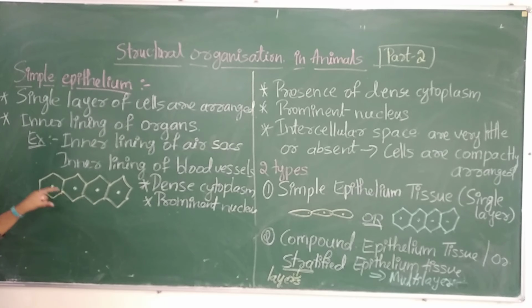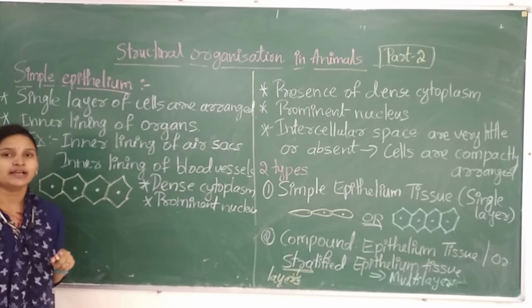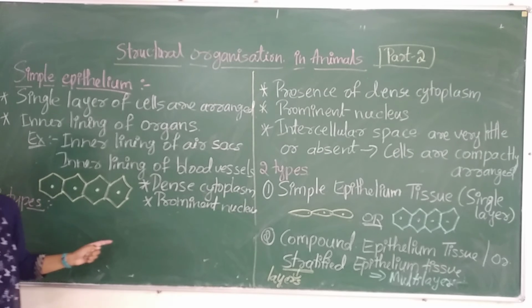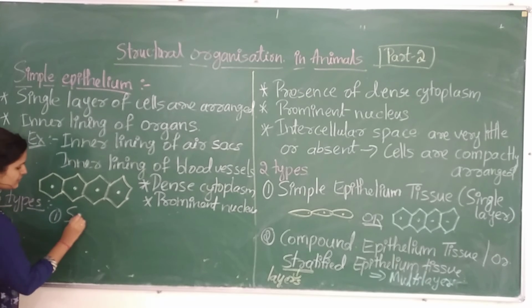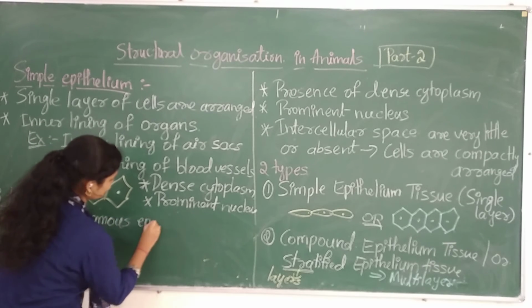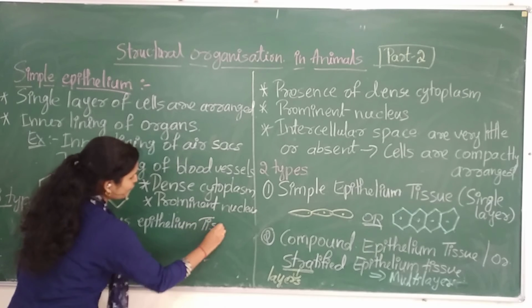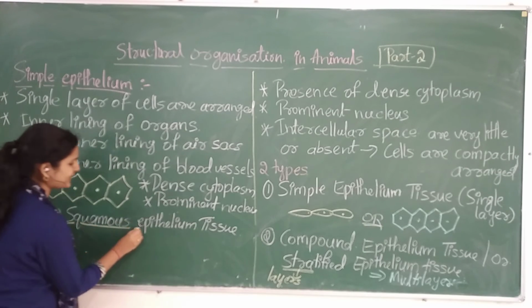Based on the shape of the cell, these simple epithelia are further classified. There are mainly 3 types. Based on the structure of cells, the first one is squamous epithelial tissue. Very good. So what do you mean by this squamous epithelium tissue? Where can we find this one?